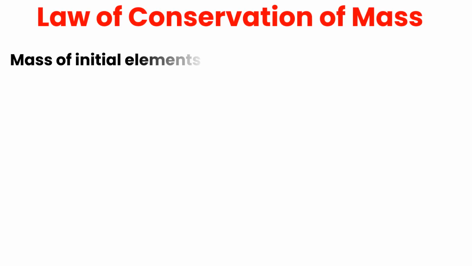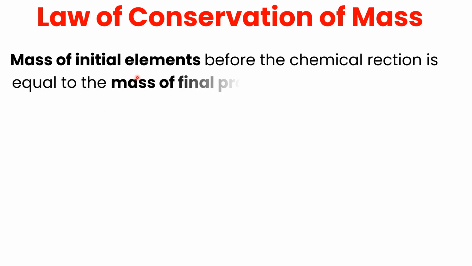Dear student, the law of conservation of mass basically states that the mass of the initial elements before a chemical reaction is equal to the mass of the final product or compound.